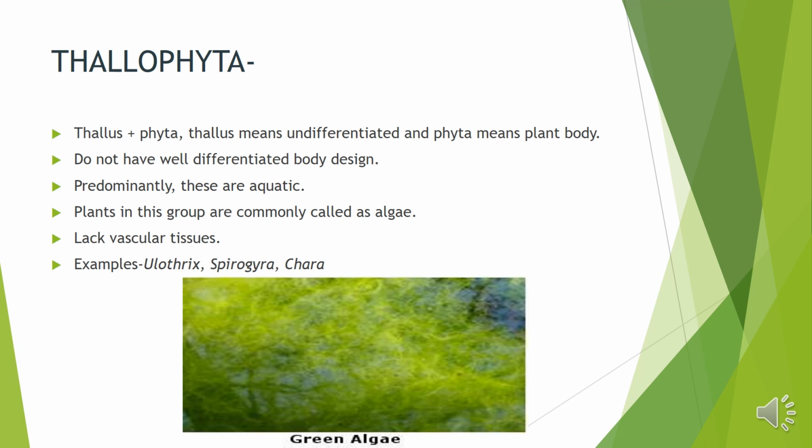If there is no root, stem and leaves, so there will not be vascular tissues. So they lack vascular tissue, and they are mainly found in the aquatic habitat. They need water for their reproduction, for their growth, and they survive mostly in aquatic conditions. Okay, and mostly it contains algae. Examples are Ulothrix, Spirogyra and Chara. And one more thing, it is a cryptogame, so it reproduces through spores also.